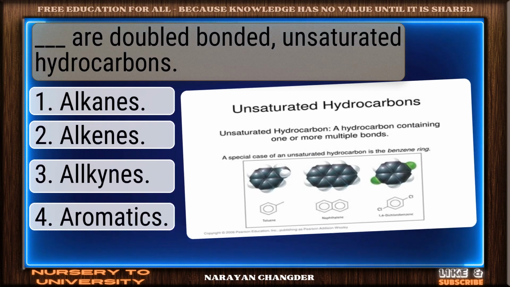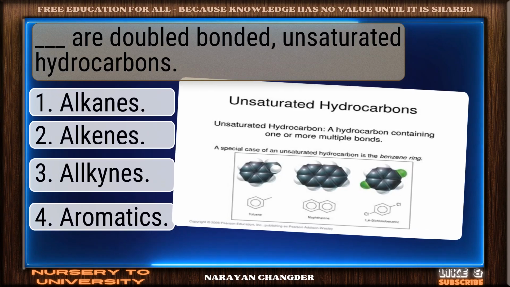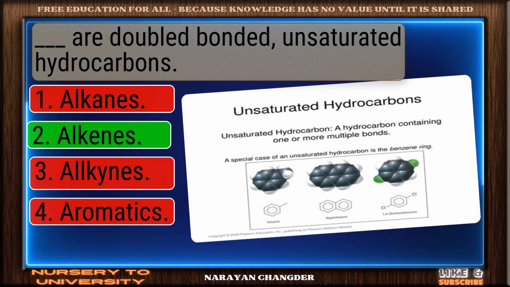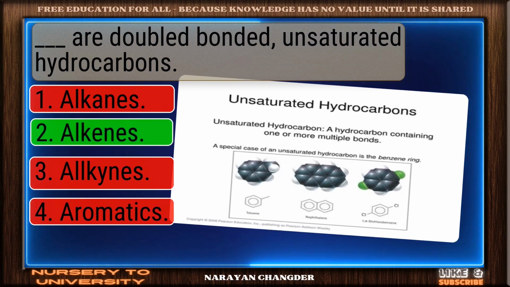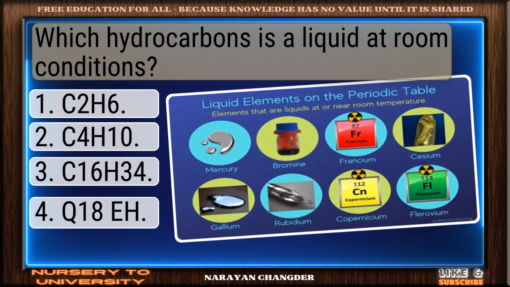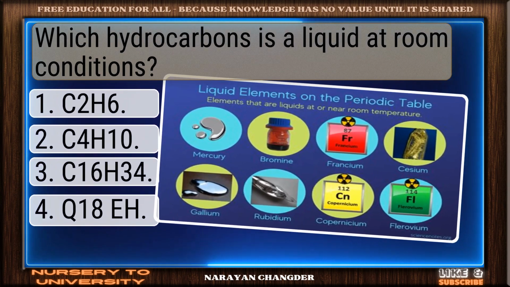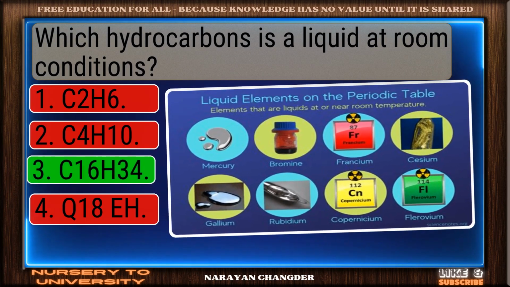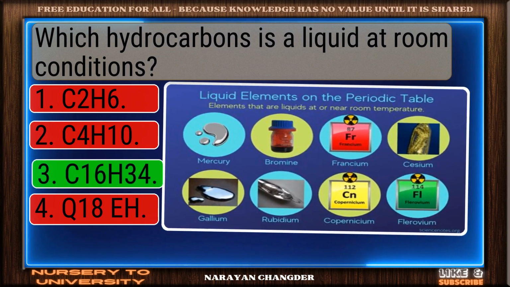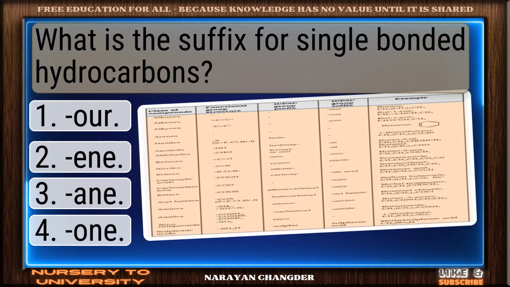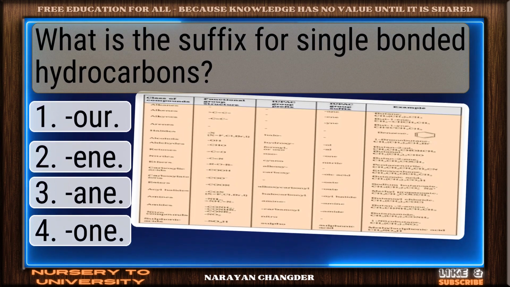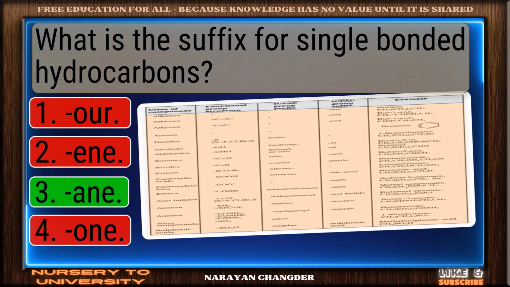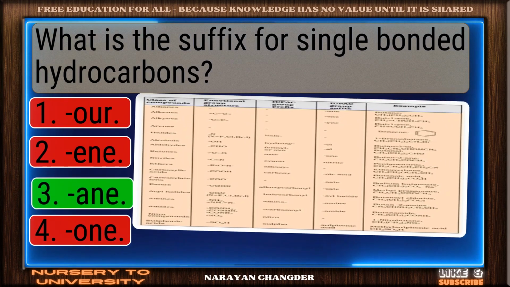Dash are double bonded, unsaturated hydrocarbons. Smart pick. Alkenes is the correct choice. Which hydrocarbon is a liquid at room conditions? Nice work. You chose C16H34 and it is correct. What is the suffix for single bonded hydrocarbons? Excellent. Ane is a brilliant choice.